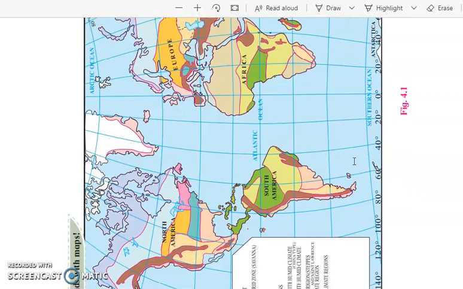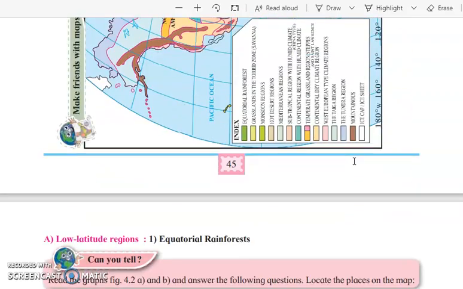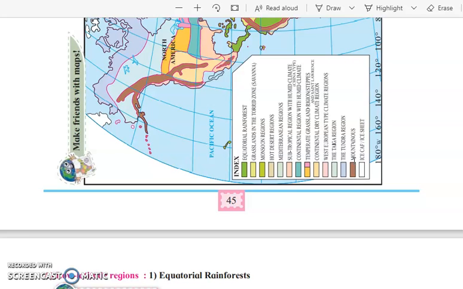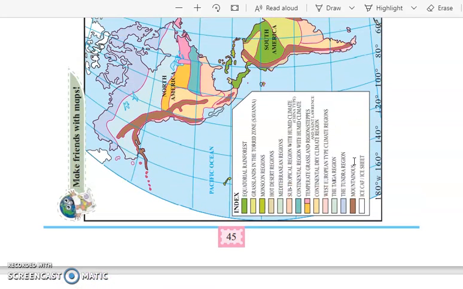Okay, all these things play an immense role in the study of natural regions, which we will be studying in this chapter. Now these natural regions are divided into three parts. First is low latitudinal, second is mid latitudinal, and the third is high latitudinal. Okay, and the last one is highland, that is highland altitude. So that we are going to study in detail in the next video.